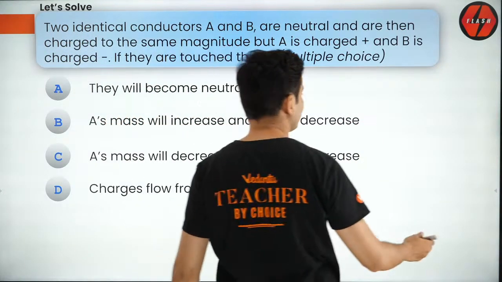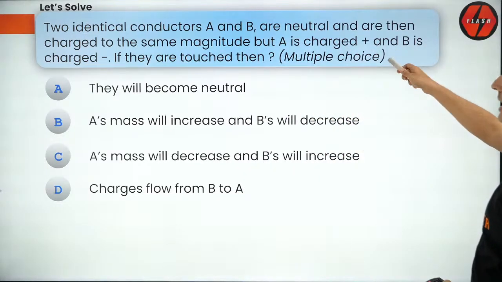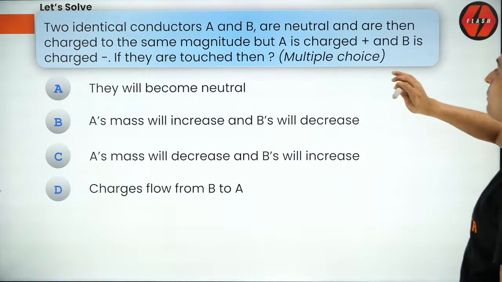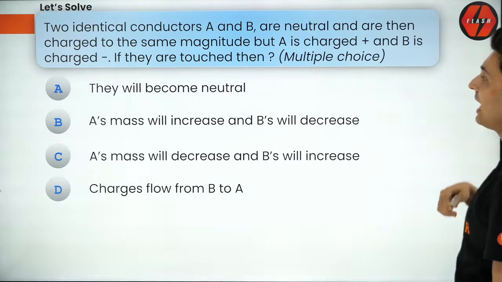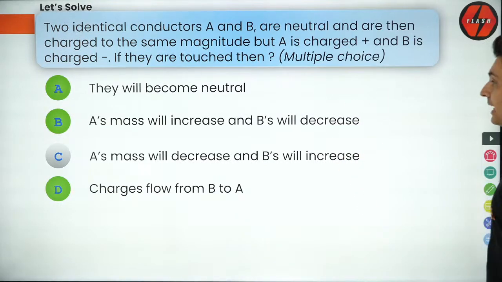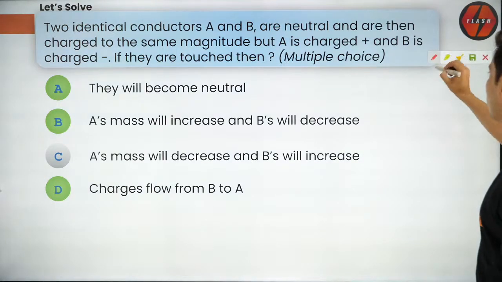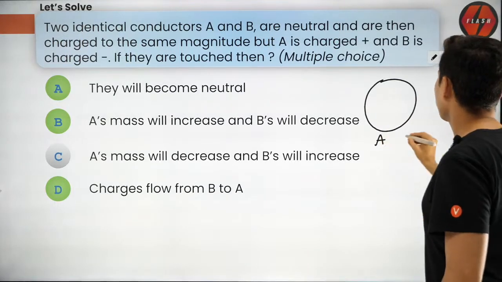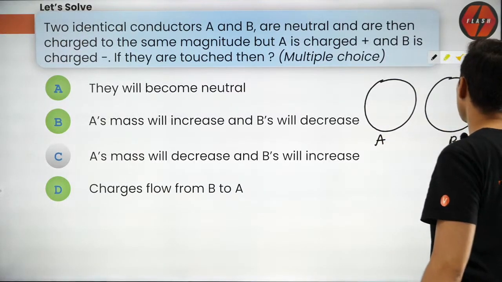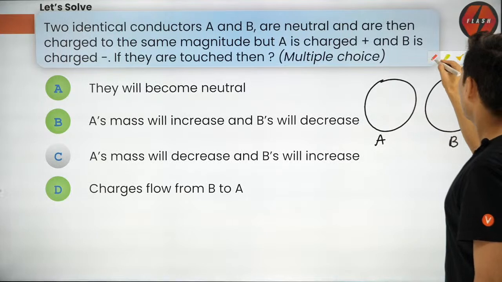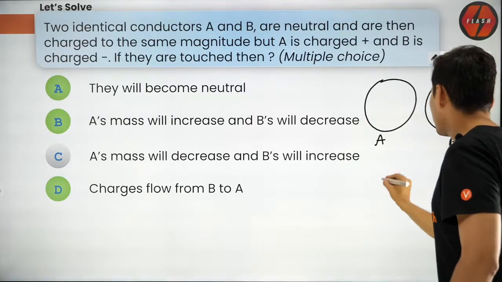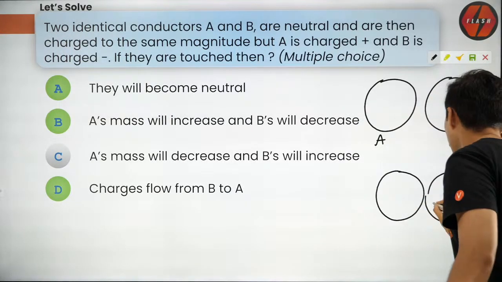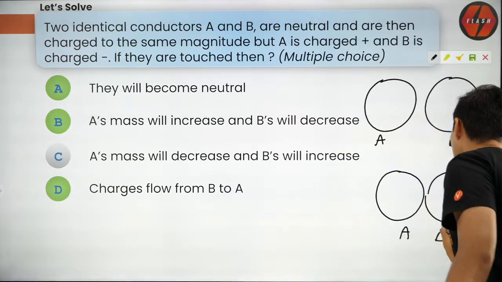Two bodies, A and B, are neutral, and they are charged with the same magnitude, but A is positive and B is negative. What will happen if they are touched? The correct answers are A, B, and D. That's what the slide says. Let's see whether that is also correct. Let's start with the basics. This is A, this is B. Now they are touched. This is after touching.